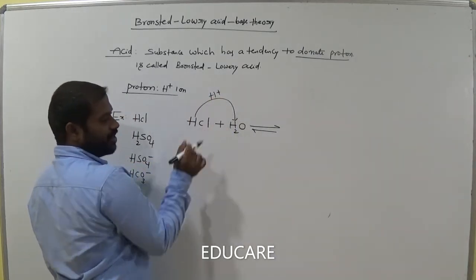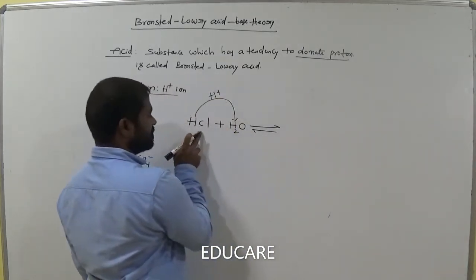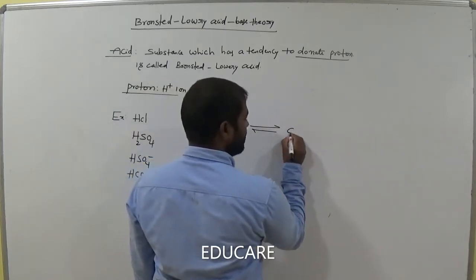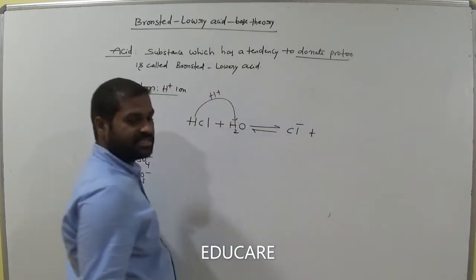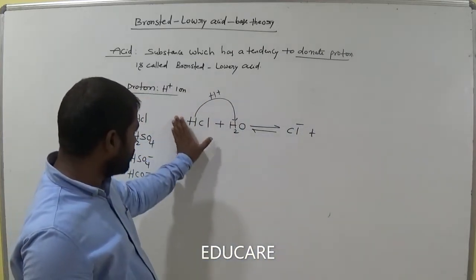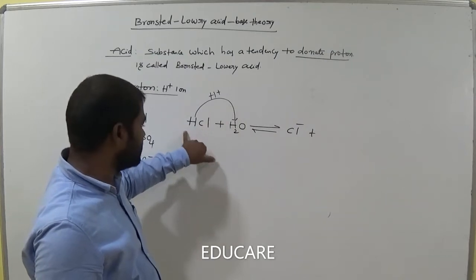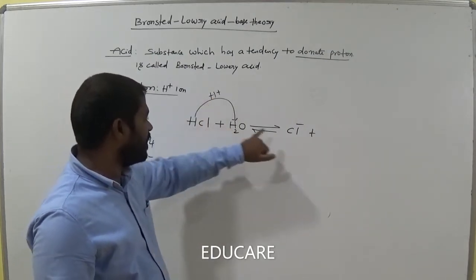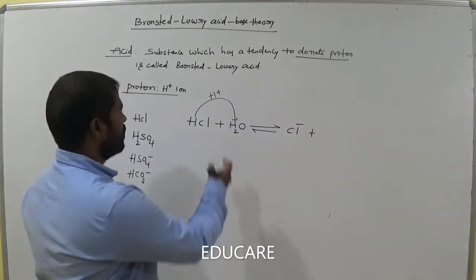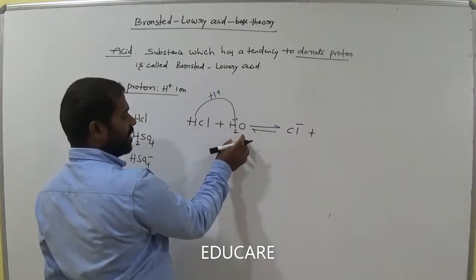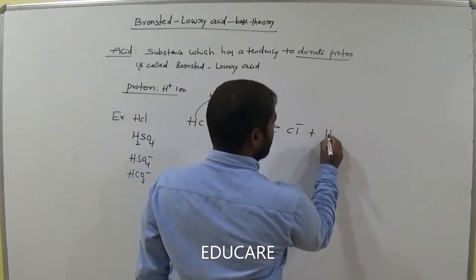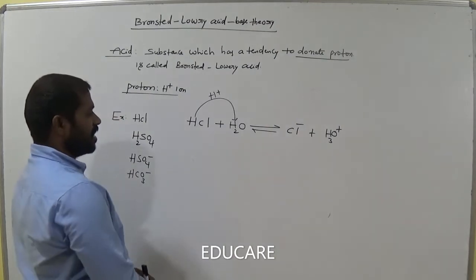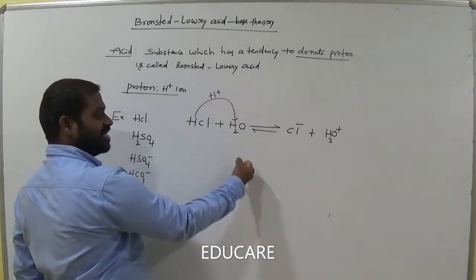That means it loses the proton, so now it is Cl minus. After losing H plus, the remaining one is Cl minus. The water takes the H plus, so then it becomes H3O plus.